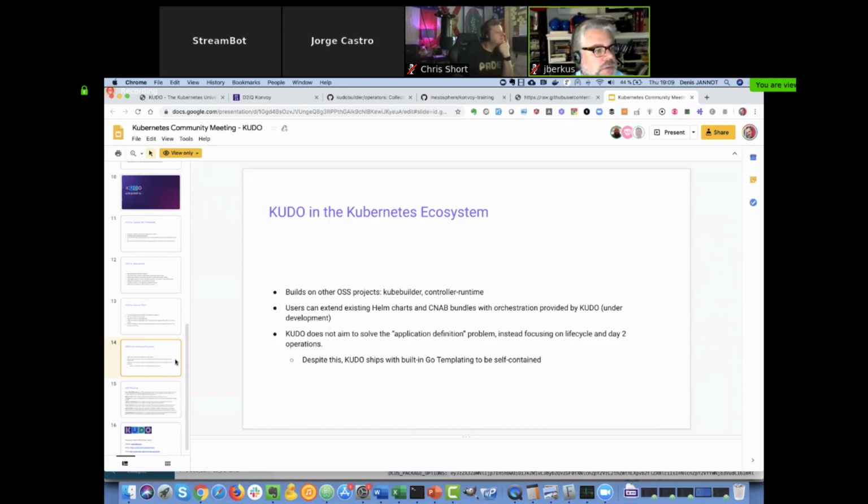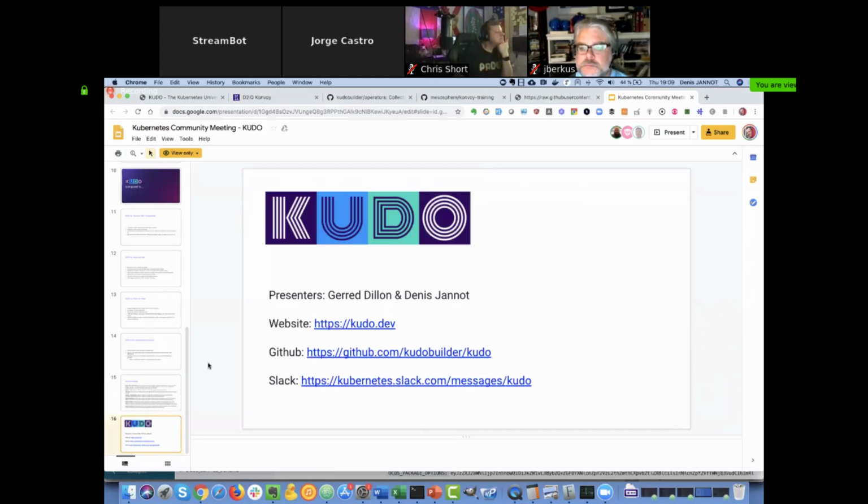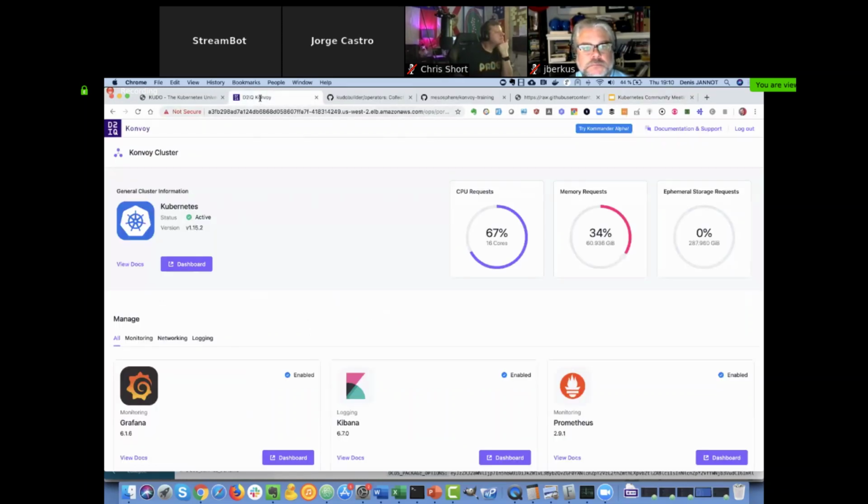So the rest of these slides are up here. I want to yield to Denis for the actual demo of it. Slides are in the agenda. We have a channel in the Kubernetes Slack under #Kudo. We welcome contribution. We welcome activity. The roadmap's in there, and I'll yield to Denis.